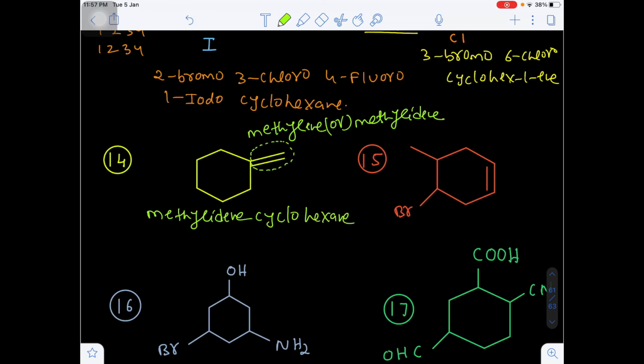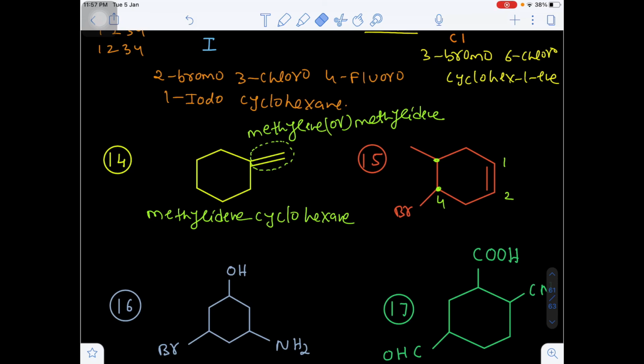Methylidene cyclohexane. Now here bromine is there, here methyl group is there. The double bond first gets the number 1, 2. Suppose if I am taking 1, 2, the bromine will get the 4th position. Otherwise, if I am taking 1, 2 here, this is the 4th and bromine will get the 5th position. So from both sides you are getting the same location. Then go for the alphabetical order.